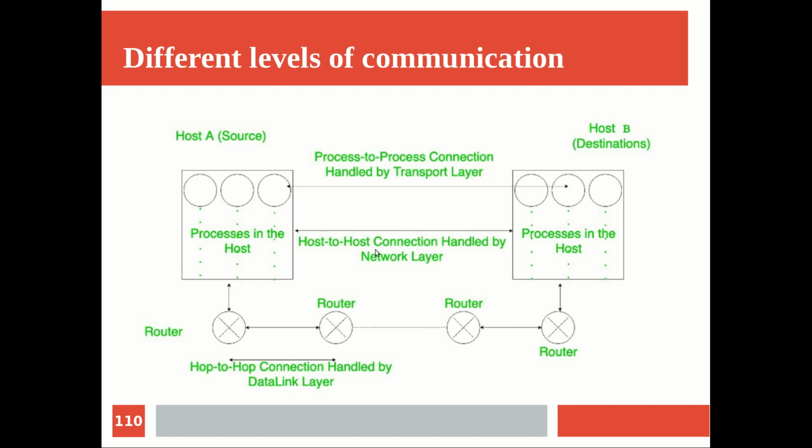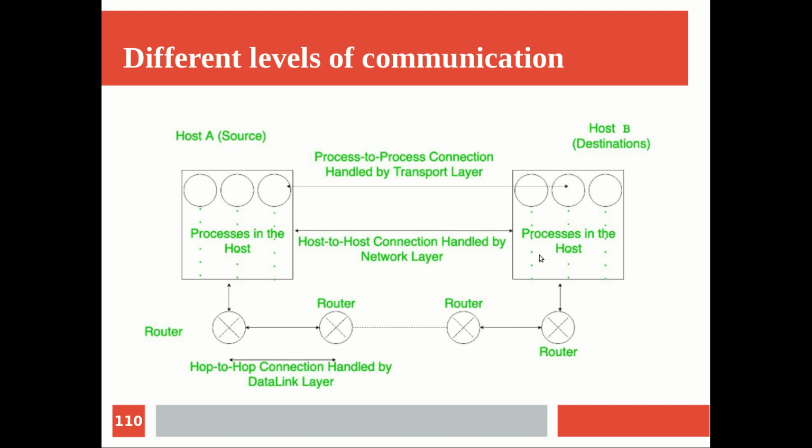The network layer will not look into this port number or port address. It will see the IP address of the destination machine, choose the most optimal path to reach the destination, and finally help the packet reach the destination machine. But once it reaches the destination machine, by looking at the port number, it has to be delivered to the correct process, and that is up to the transport layer. So the transport layer is the one that extends to the extremes. The network layer does not go up to the actual delivery of information to the process, but takes care of the communication up to the destination machine.